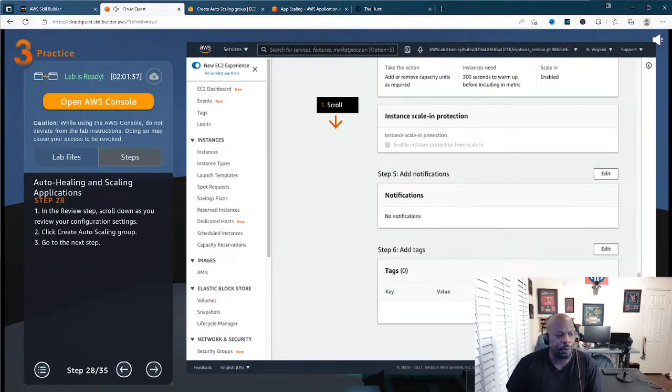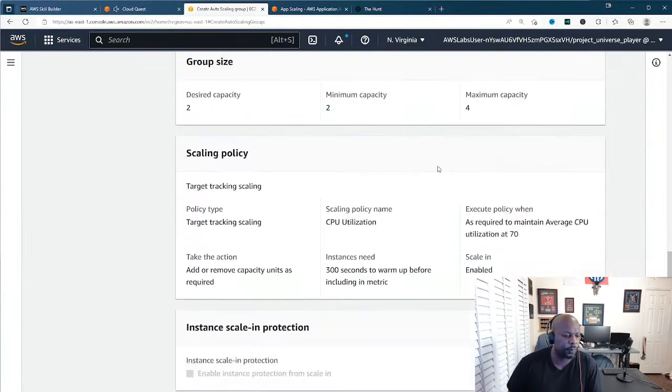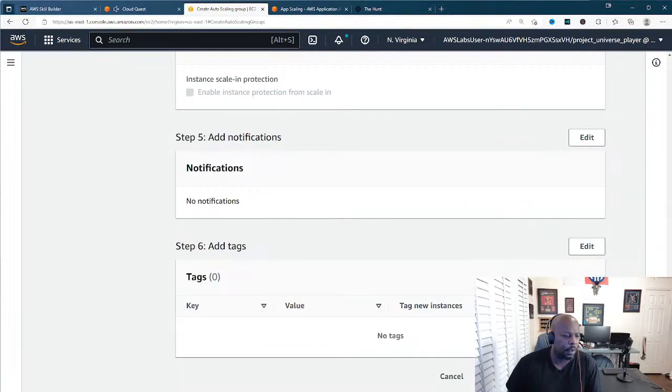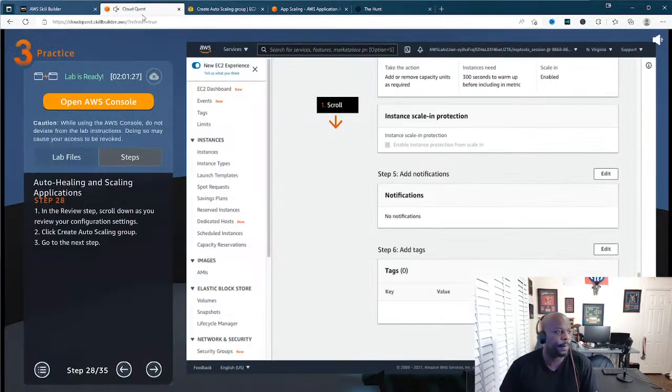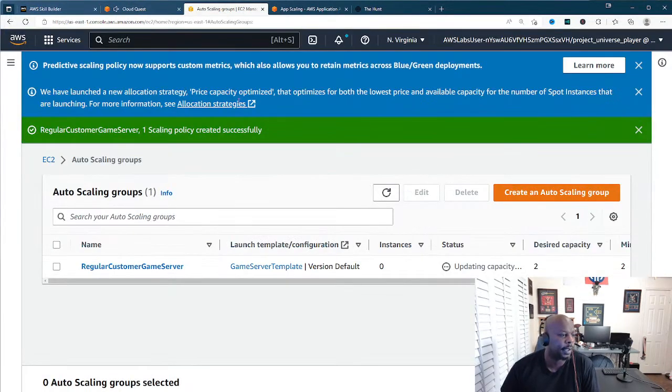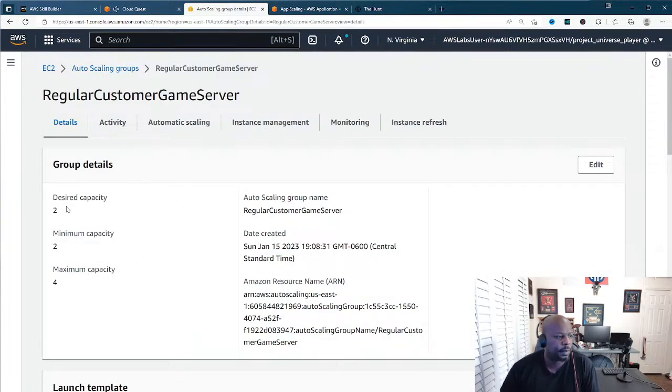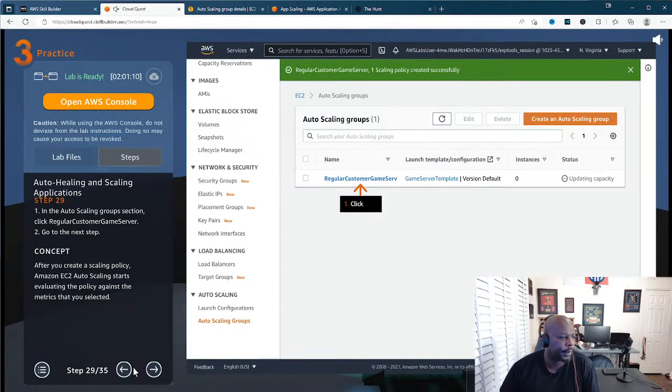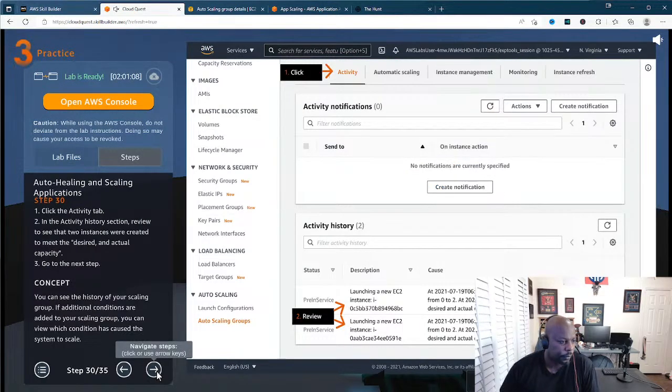All right, and now we're gonna create our auto scaling group. So let's go ahead and create our auto scaling group. All right. And then once we do that, it's telling us once we create our auto scaling group, then go ahead and click on it. All right, so it's updating capacity. We got what we need right there.